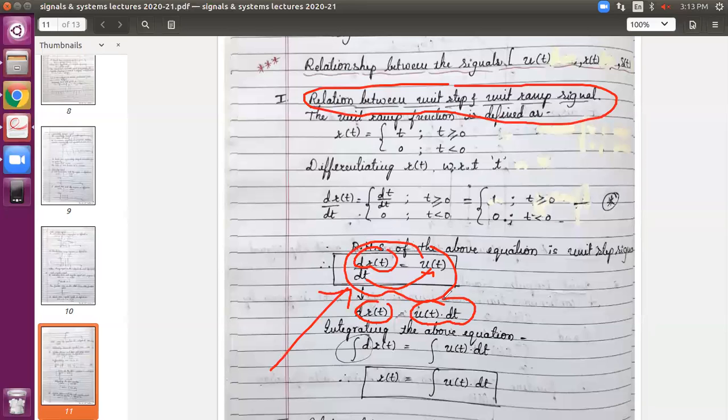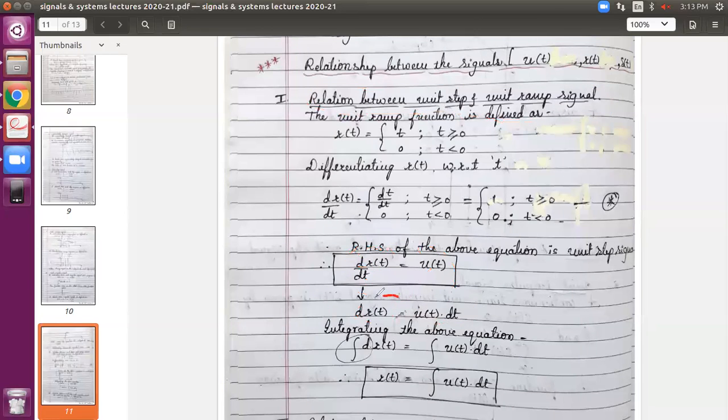Just simply take the denominator to the RHS. Now, integrate this equation. If you integrate this equation, what will you get? Just put an integration sign on both the sides. Then, here in the LHS, if you observe, there are two operators, differentiation and integration.